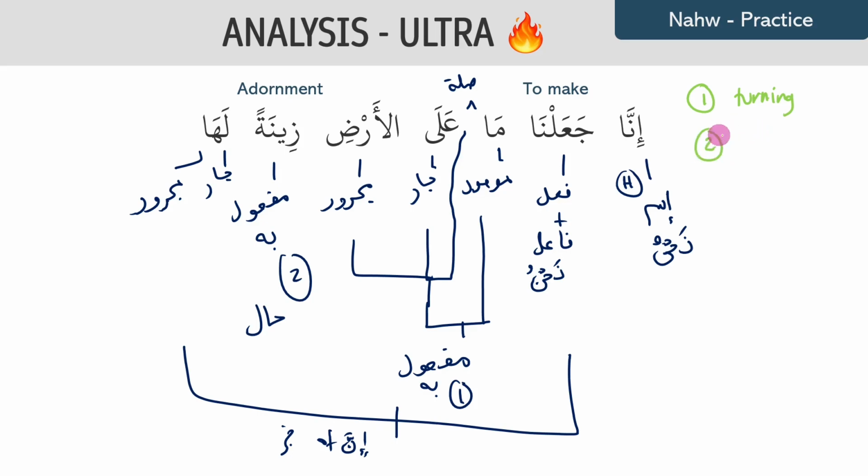And the other way of taking ja'alna is in the meaning of create, because if you say to create, then you create something, and you're going to say, what are you creating? So that's going to be whatever is on earth. That's going to be the first maf'ul. And then how you're creating it. You're creating it as an adornment. You're creating it as an embellishment. In what condition you're creating it, that's going to be your hal.